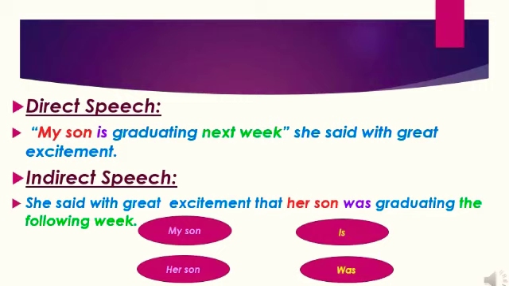My son is graduating becomes her son was graduating. And the next week is the time expression. We can either say the next week or the following week. So, the indirect speech is: she said with great excitement that her son was graduating the following week.